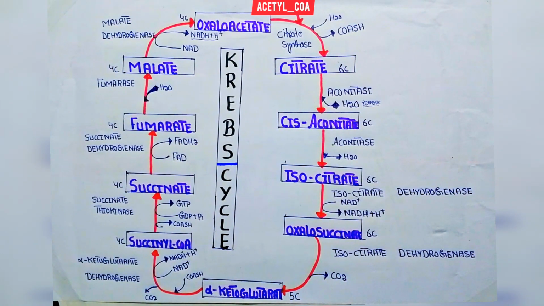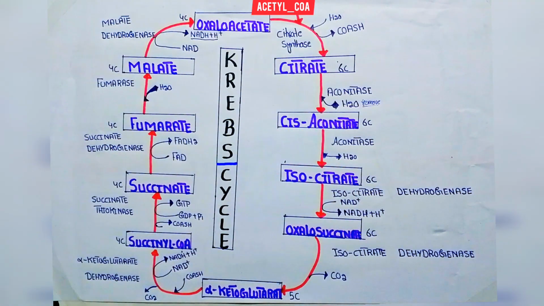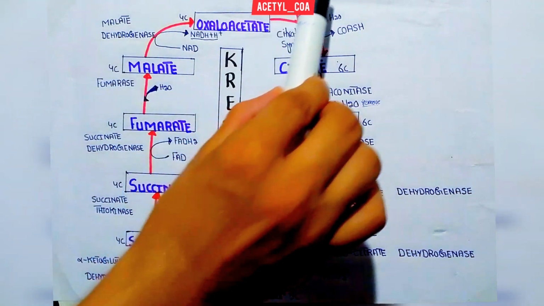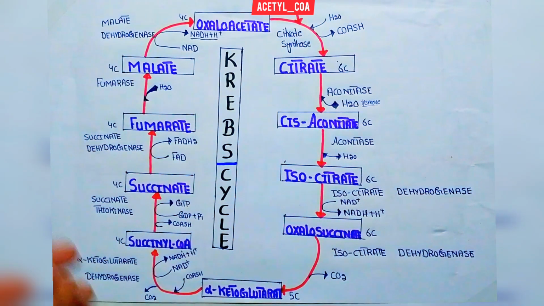This Krebs cycle will mainly start from the initial substrate for the TCA cycle, that is acetyl coenzyme A. Now this acetyl coenzyme A is mainly formed from pyruvate by the oxidative decarboxylation reaction.